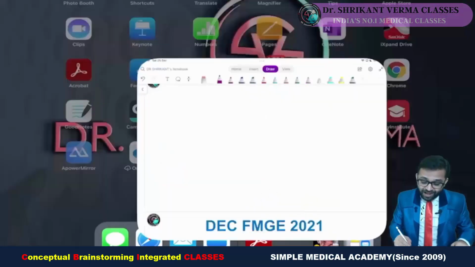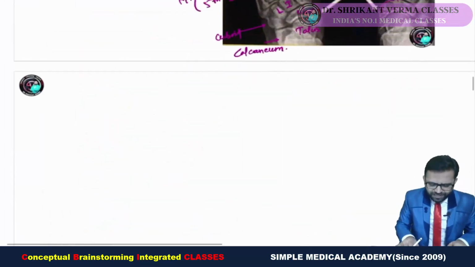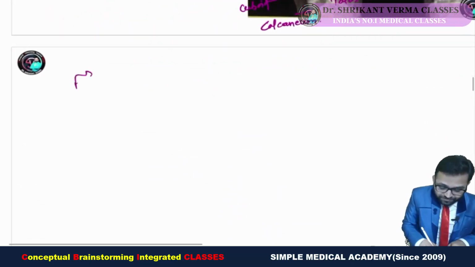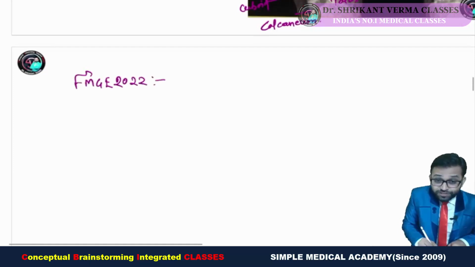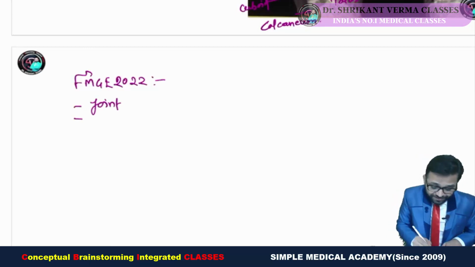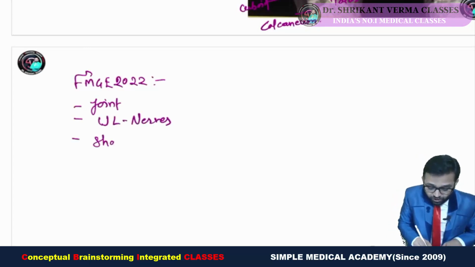So remember the arches of the foot, or for anatomy purposes, you can add it for FMG 2022. What are the different questions? Definitely one topic we discussed, that is joints, upper limb nerves, also mentioning the short intrinsic muscles of the hand, especially the lumbricals.